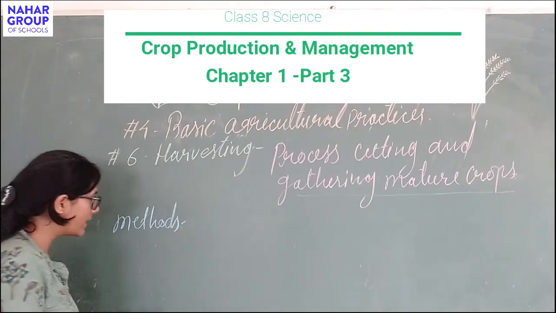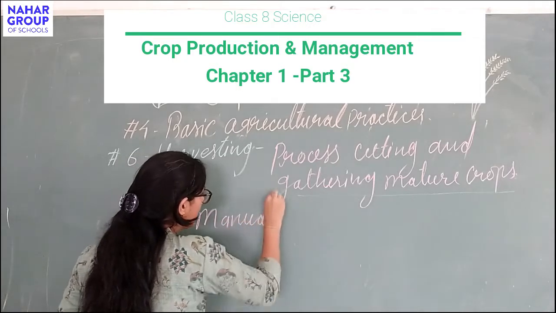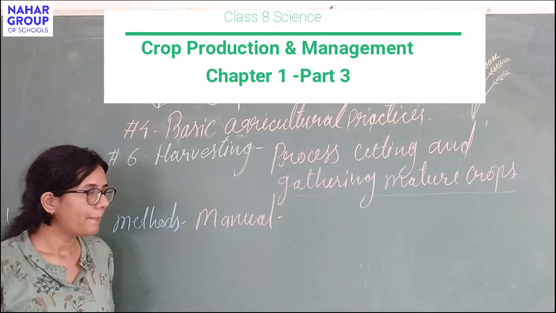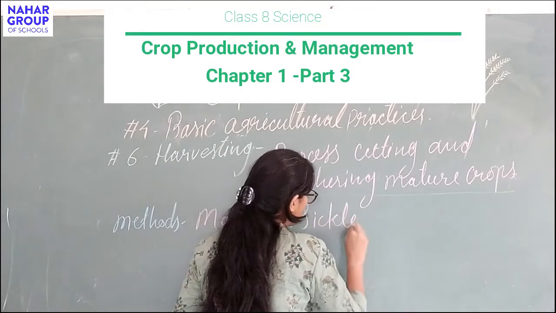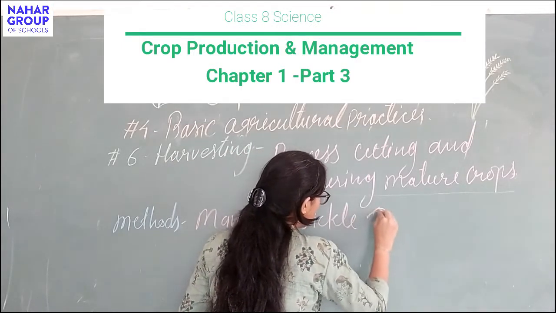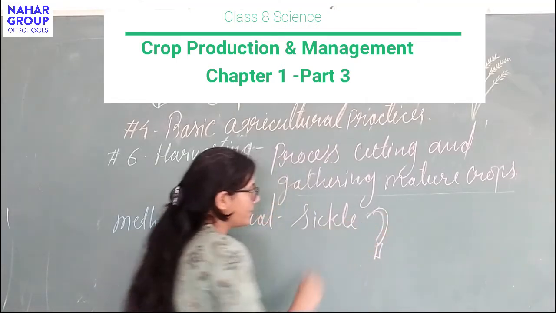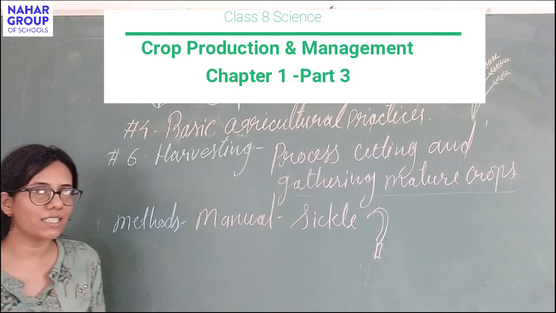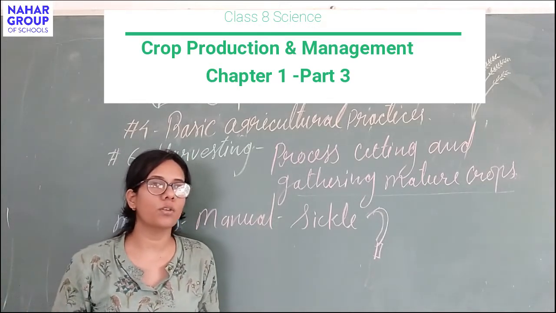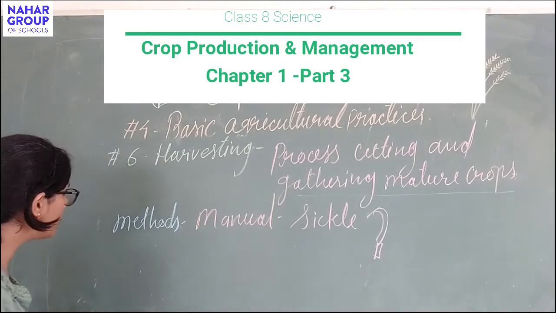There are basically two methods. The first is the manual method. In the manual method, people use a sickle. It is a structure which has a handle and a sharp blade. People use this tool to cut down the plants just near the roots. This method is done by people themselves, that is why it is called the manual method.